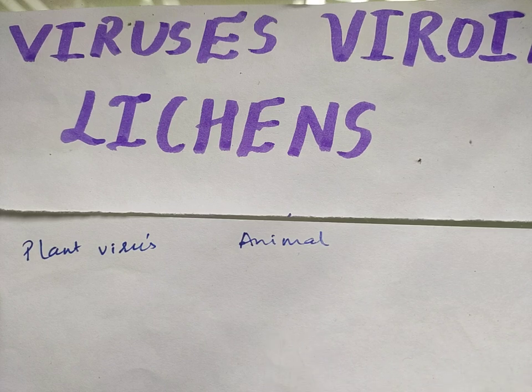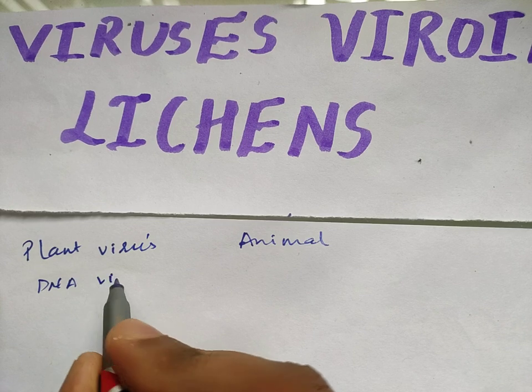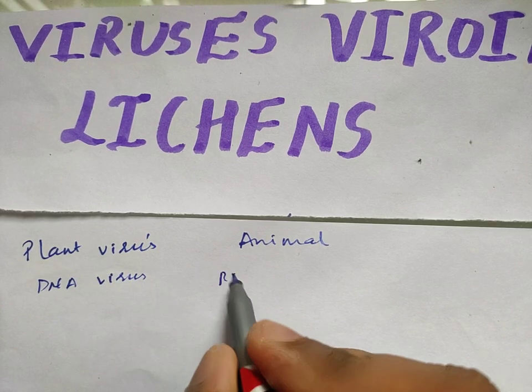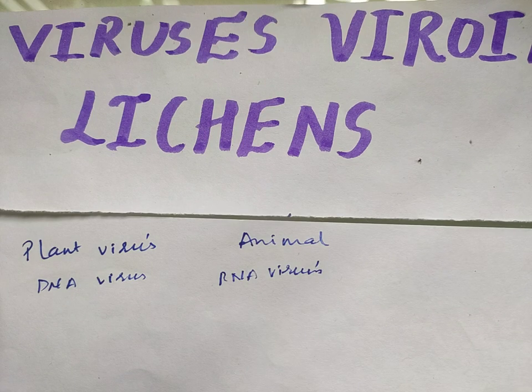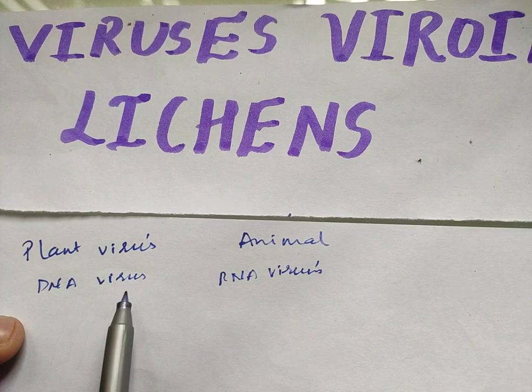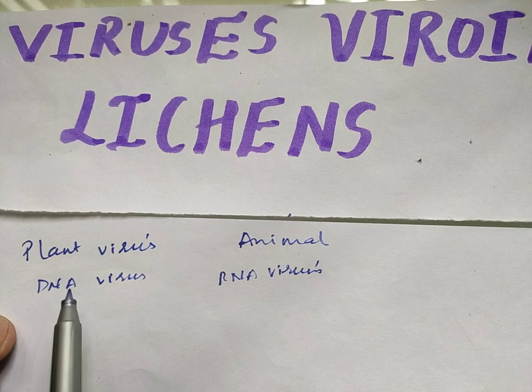Then one more type of viruses we have is called DNA virus. One more classification is DNA virus and RNA virus. Now why do we have this classification? If the genetic material of these viruses is DNA, that is deoxyribonucleic acid, then we call them DNA viruses.